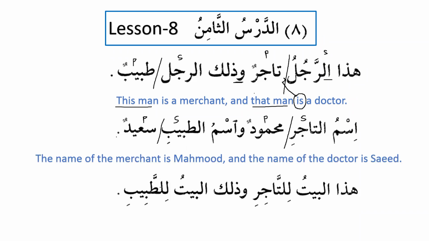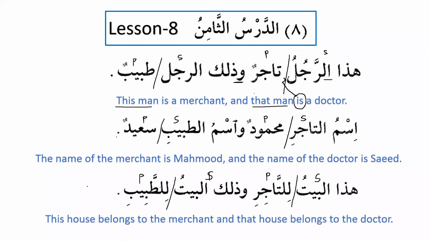After that we have hadhal baytu, this house, lit tajiri, belongs to the merchant or is for the merchant. Wadhalika al-baytu, and that house, lit tabibi, is for the doctor. And again, this is subject and this is predicate. We know that jar majroor will always be predicate, and it is in the place of predicate. Similarly, dhalika al-baytu is subject and lit tabibi is predicate. Okay. This house belongs to the merchant and that house belongs to the doctor.